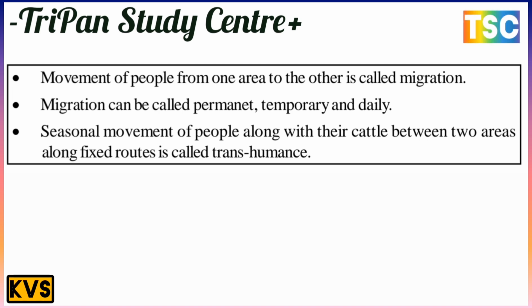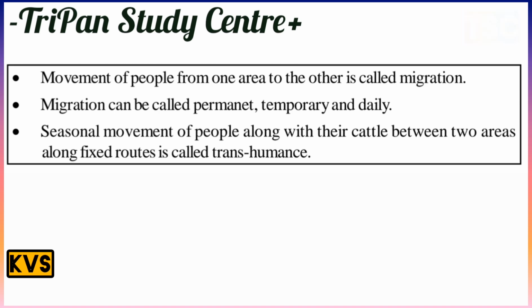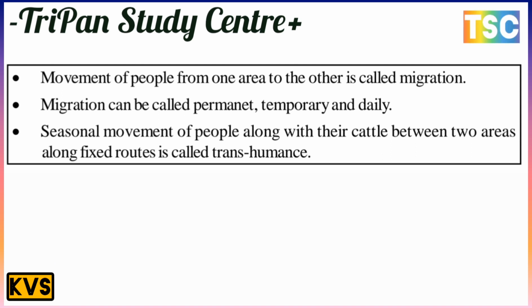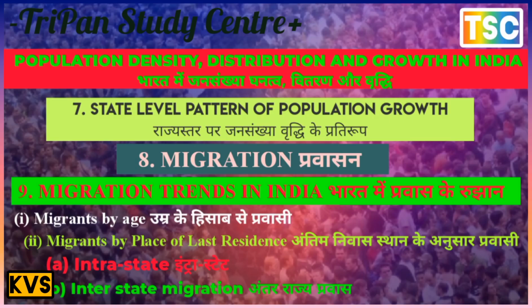The seasonal movement of people along with their cattle between two areas along fixed routes is called transhumance. That is an important point. The next topic, which is most important, is migration trends in India.